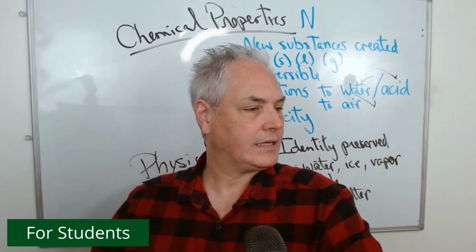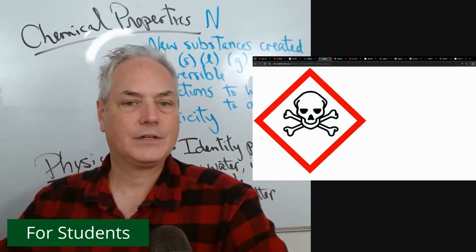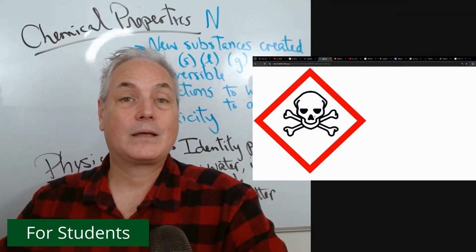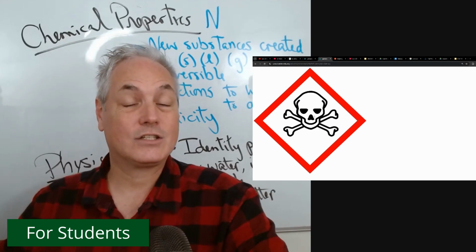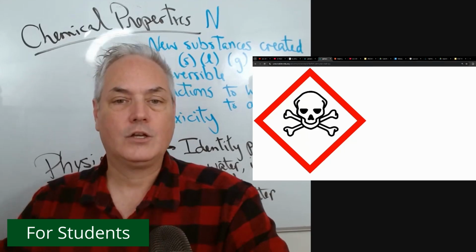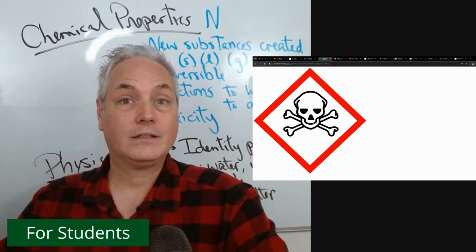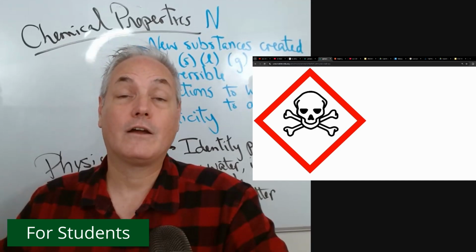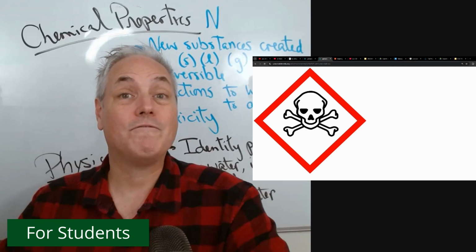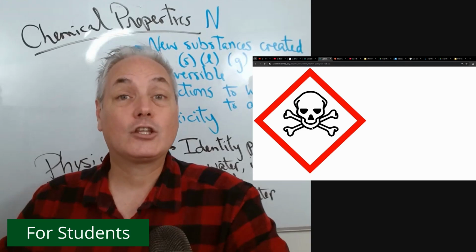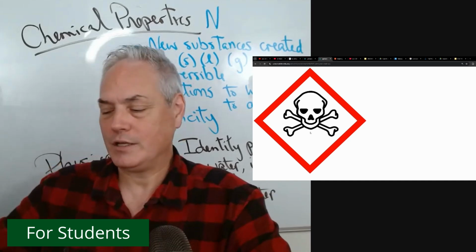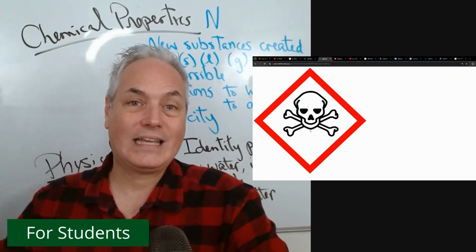And that's the next one here. If we have this one here, the skull and crossbones, this is an example where there's toxicity, an acute toxicity. So if there's too much carbon monoxide in the atmosphere, it is hard for our body. It can be fatal very quickly. It is toxic. So you have a chemical in high concentration, and it can be dangerous.